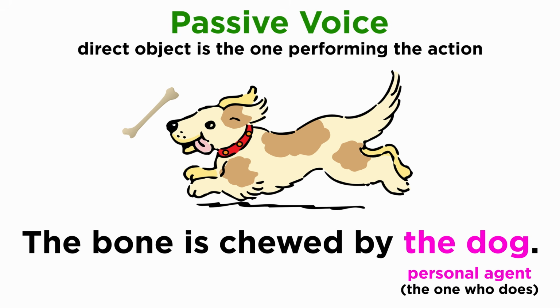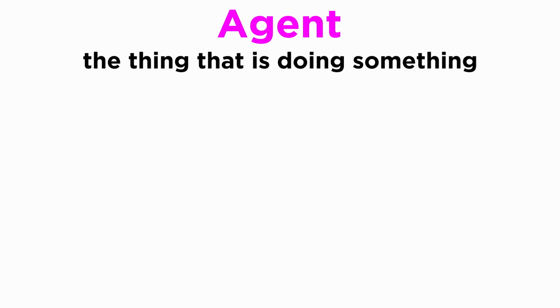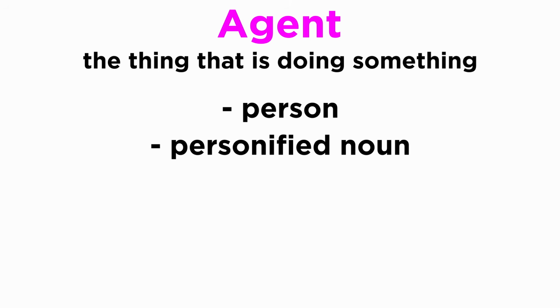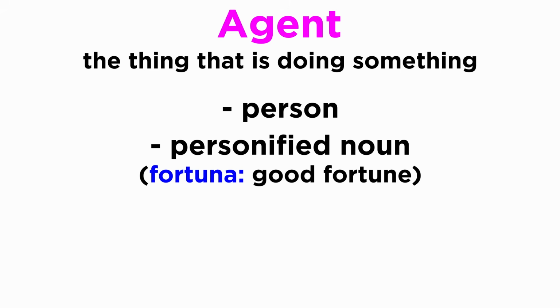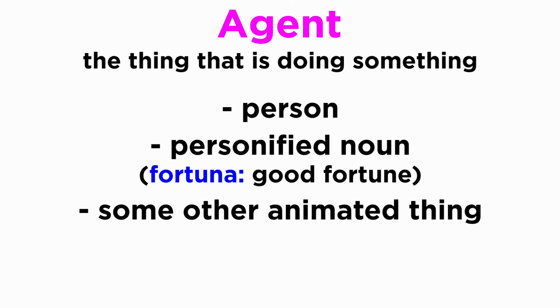Consequently, the original subject turns into what is known as the personal agent. Agent is a word that literally means the one who does, and it derives from the present participle of the Latin verb ago, agere, meaning to do. The agent in Latin is always a person, a personified noun, like fortuna, meaning good fortune, or some other animated thing, perhaps sometimes an animal.